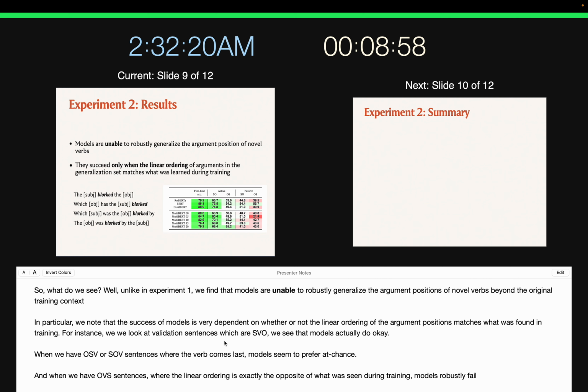And when we have object, verb, subject sentences, such as the object was blorked by the subject, involving a passive construction, where the linear ordering is exactly the opposite of what was seen during training, models fail robustly, almost always preferring the wrong noun in each position.